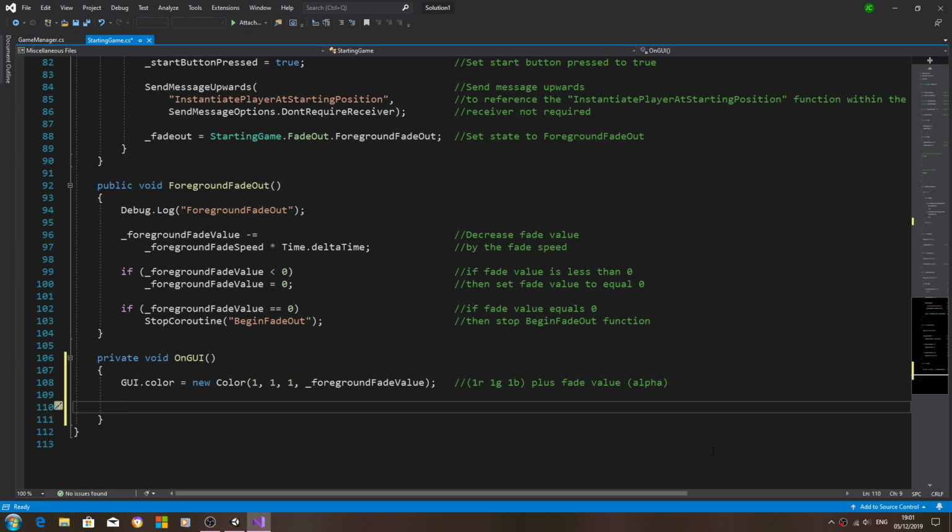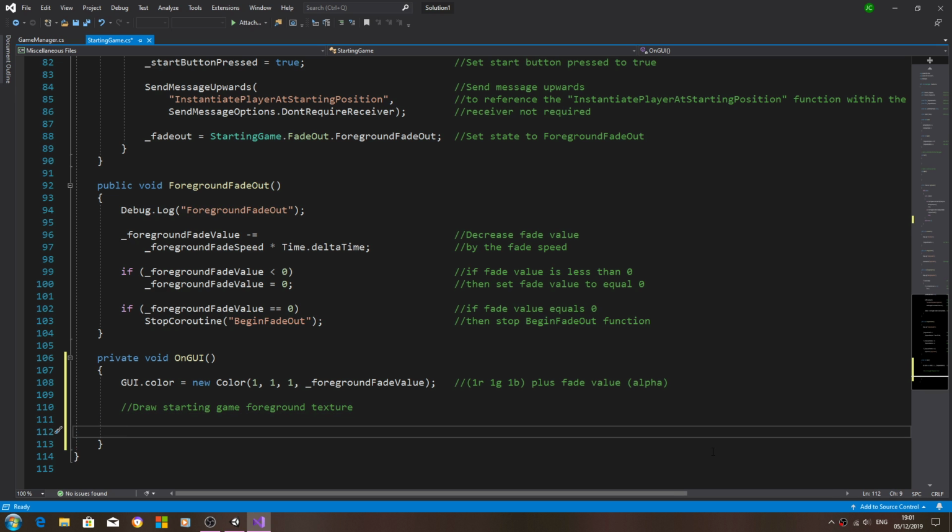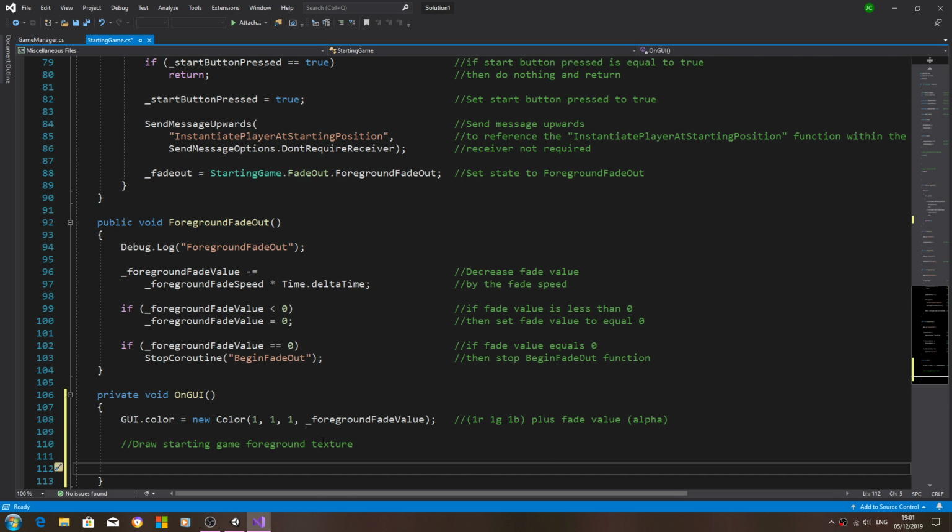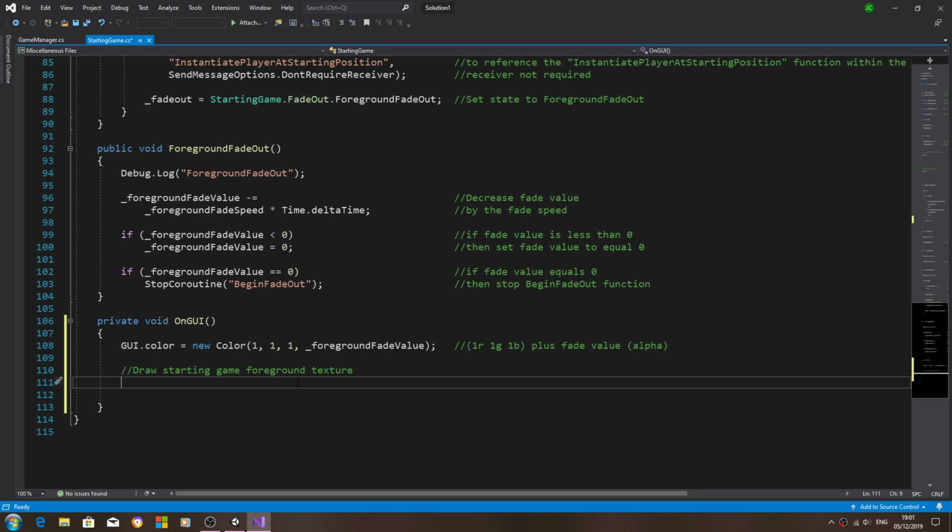and we'll come below. Let's add a quick comment. Draw starting game foreground texture, and we'll come below here. We're going to say GUI dot, and I don't know why, but the IntelliSense just doesn't seem to want to work today.